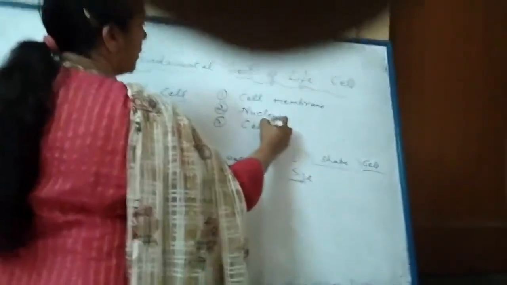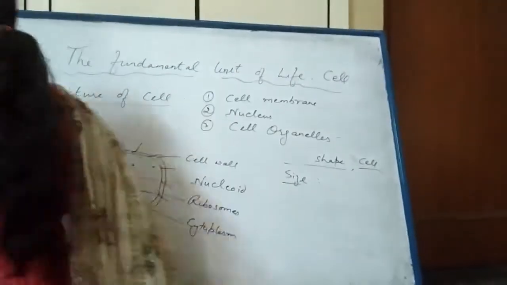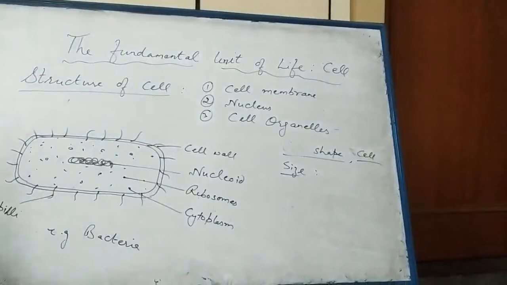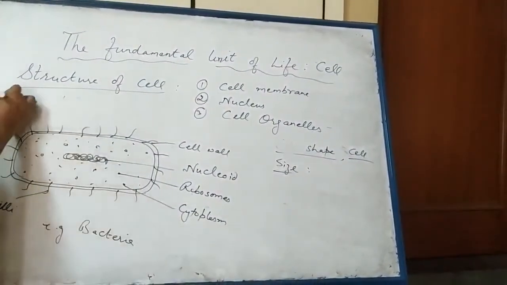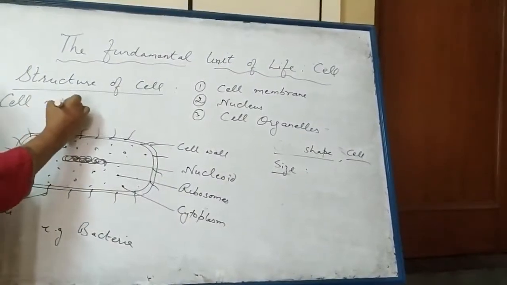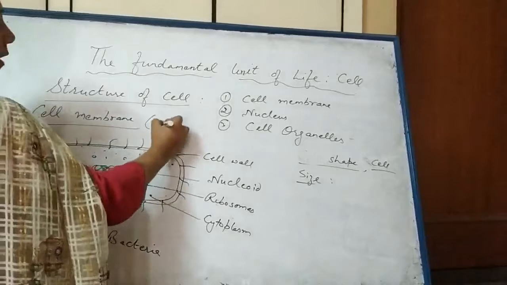Second is nucleus. And third is cell organelles. First is cell membrane. It is also known as plasma membrane.